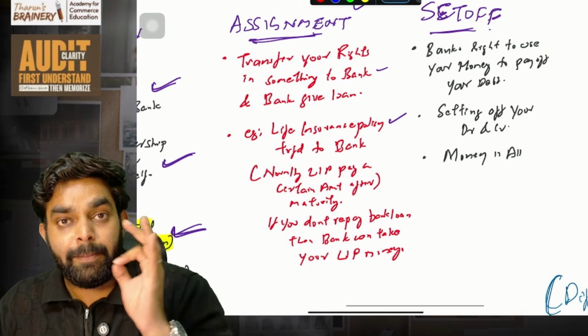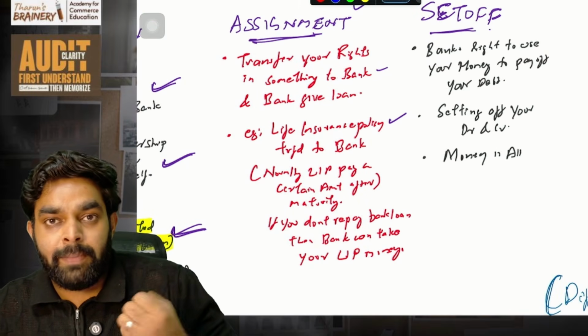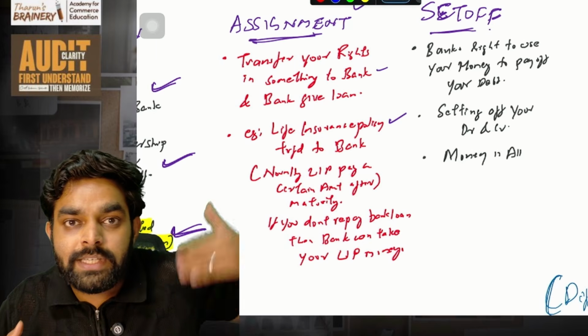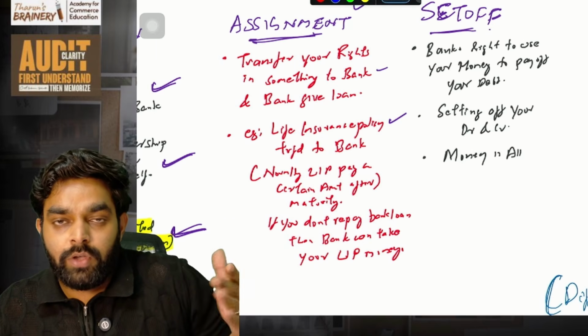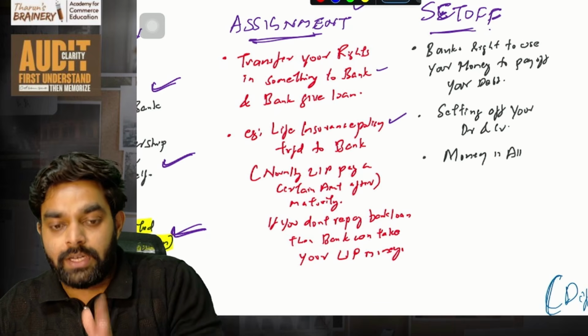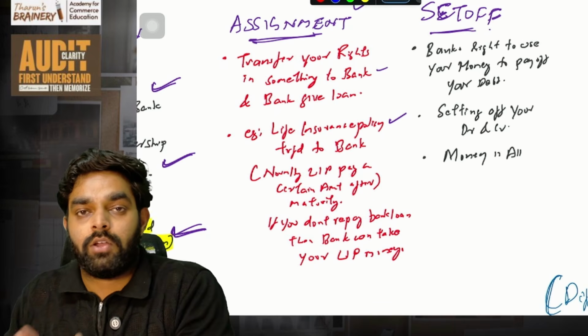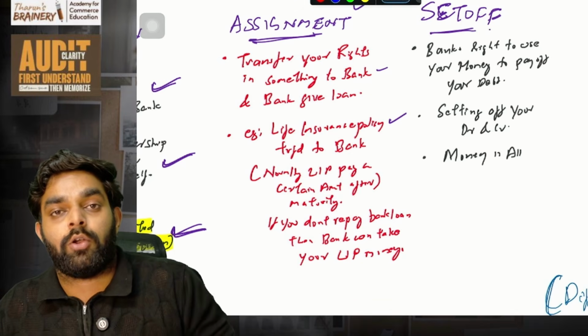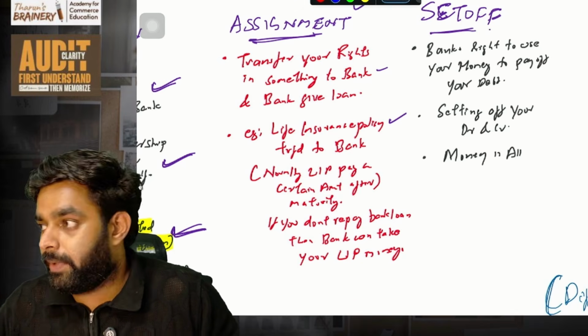Then next is assignment. Assignment means you have a right to receive something. Imagine you have a policy, a life insurance policy or something. That is your right to receive money on the maturity of the policy. Imagine you have a life insurance policy of 5 years and next week it is maturing and you are going to get money. Now urgently today you need 10 lakh rupees. The life insurance policy is of 10 lakh rupees. So what will you do?